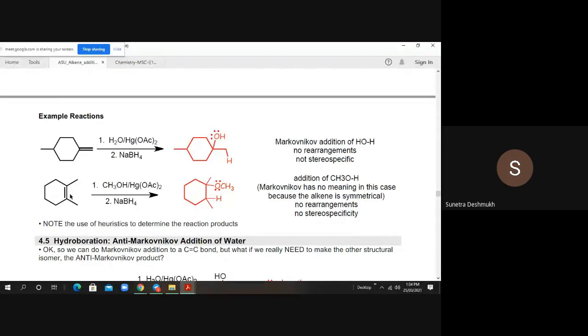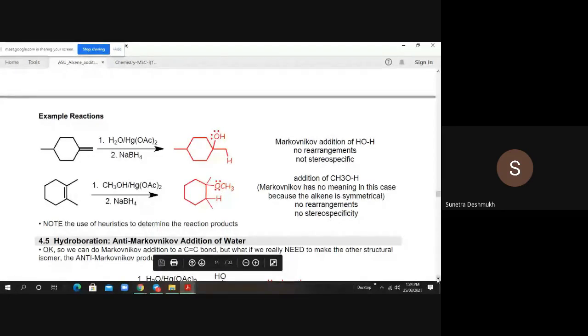So here we can see both ends of the carbon-carbon double bond are substituted equally. The same substituents are attached to this carbon-carbon double bond. So this is a symmetrical olefin, and in this case we cannot apply the Markovnikov rule. It's meaningless in the case of a symmetrical alkene. So here, because this alkene is symmetrical, no rearrangement, no stereospecificity. The OCH3 group you can add to either this carbon atom or this carbon atom. Both are the same thing.